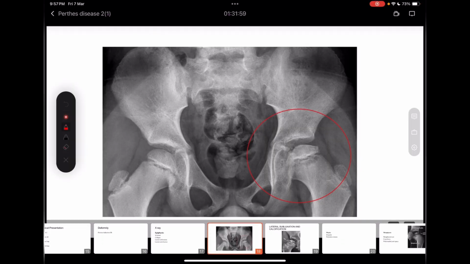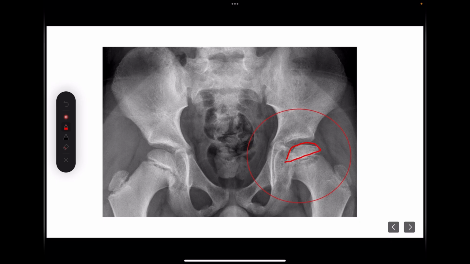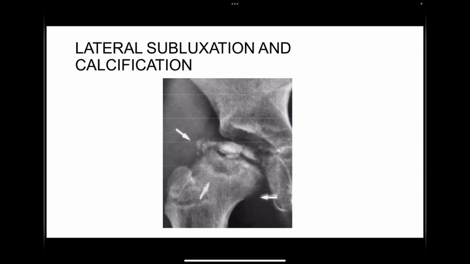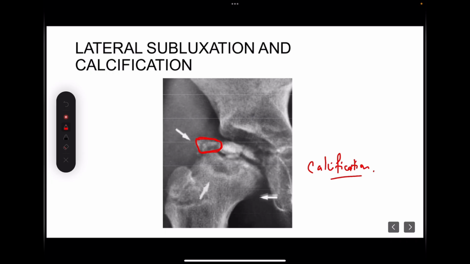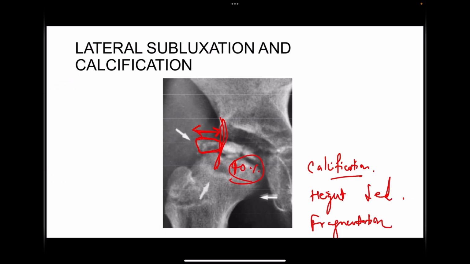In this radiograph, you can very well see this epiphysis is appearing sclerotic and the height is also reduced. So this is sclerotic with reduced height. Coming to the next radiograph, you can see that the lateral part of the epiphysis is having calcification, and the height is reduced for this epiphysis, and this is also showing fragmentation, and you can very well see that this head is extruding out. So nearly 40% of the head is out. All these findings are evident in this X-ray.